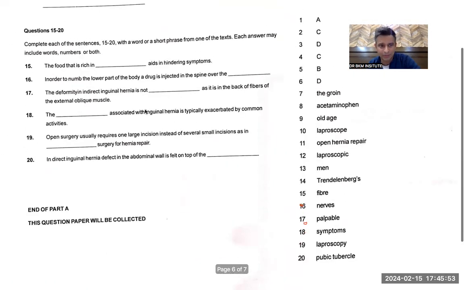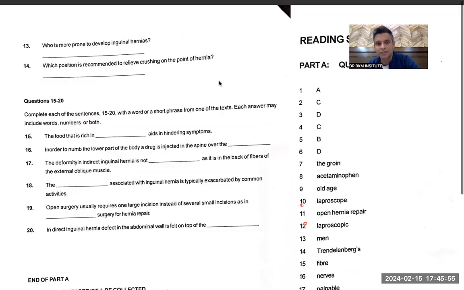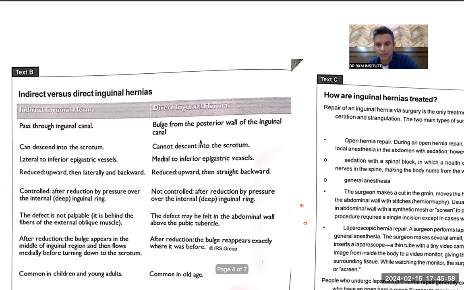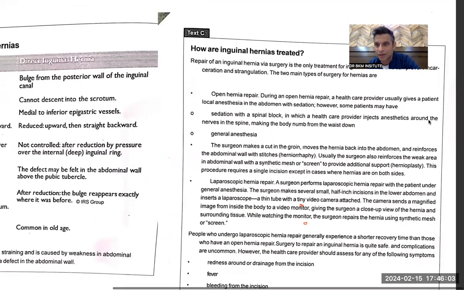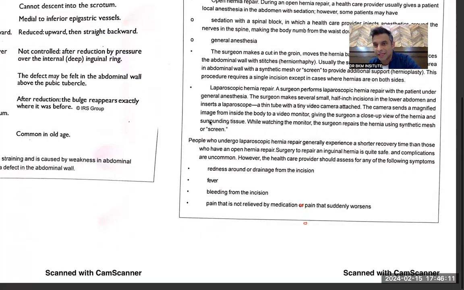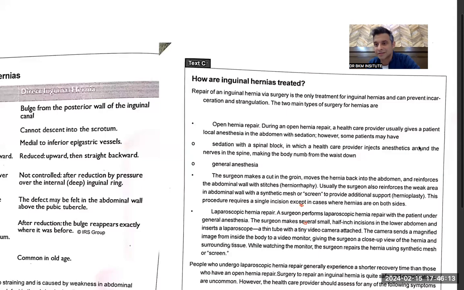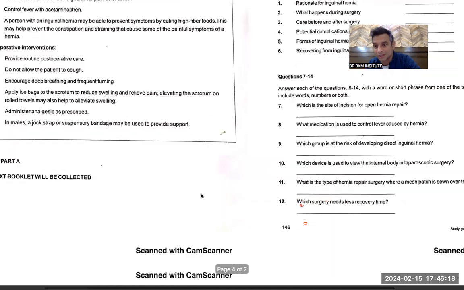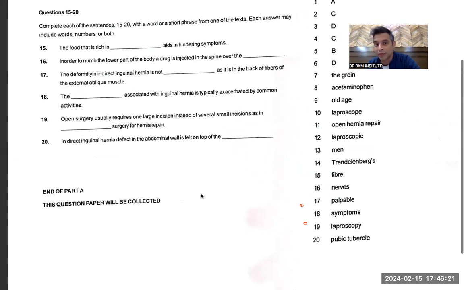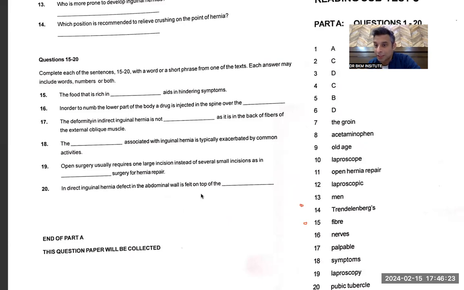So it's not taking time in order to read. It's over the spine, around the, over the article. See, articles are very important. Over the nerves. These are the things: articles, and over and around, a bit of synonym changes. If you consider them, you will suddenly see a lot of improvement in your marks. If you can get 18 marks in part A, then obviously you will pass. Obviously.